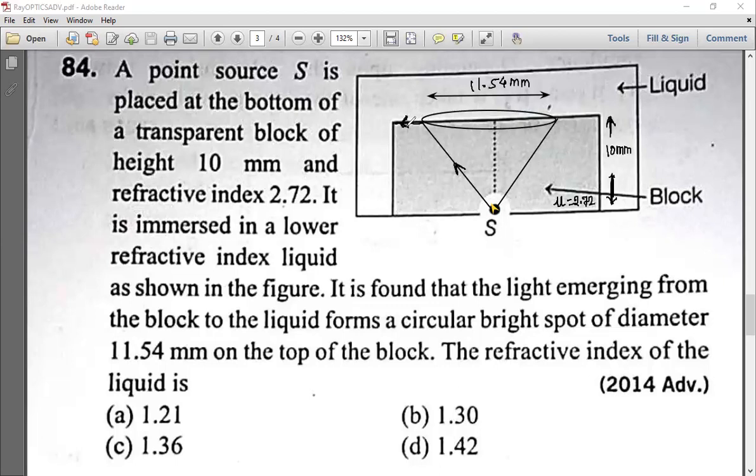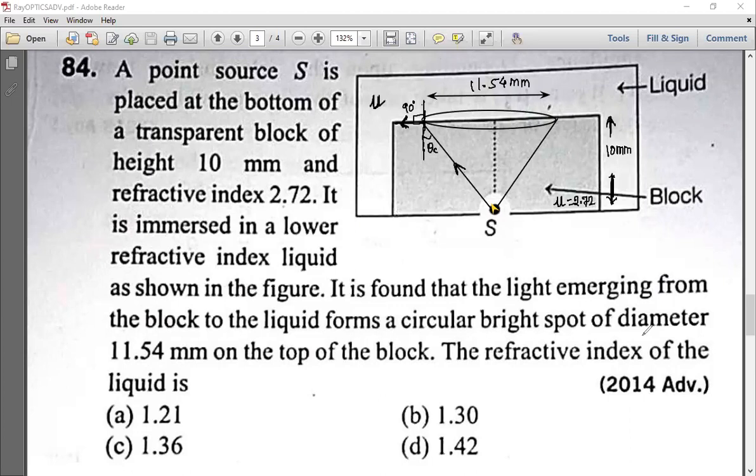I have derived this relation for you also. This is a normal, and this angle is the critical angle, because this angle is 90 degree. There it was air, here you have one refractive index, suppose mu. This is what you have to find.